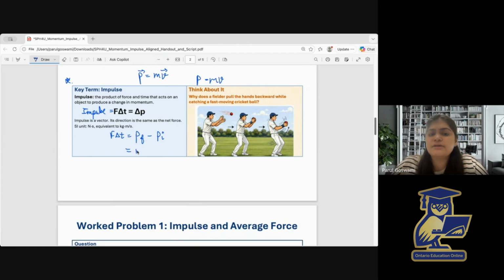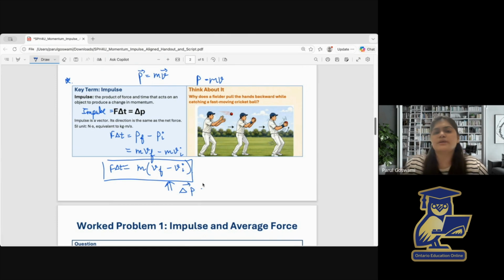For final momentum, we are going to write mass multiplied by final velocity. And for initial momentum, we are going to write mass multiplied by initial velocity. Since mass is common, we can take mass outside the bracket. So we can condense this equation as mass times Vf minus Vi. So this is another working equation that we can use for impulse: F delta t equals m multiplied by Vf minus Vi. The right hand side of the equation represents delta p, which is change in momentum.